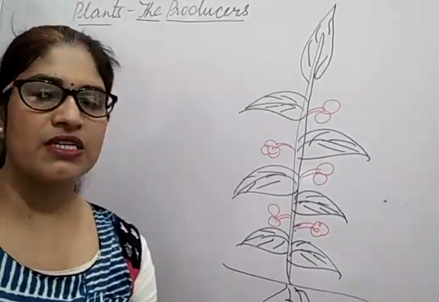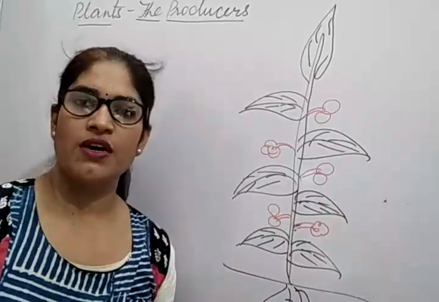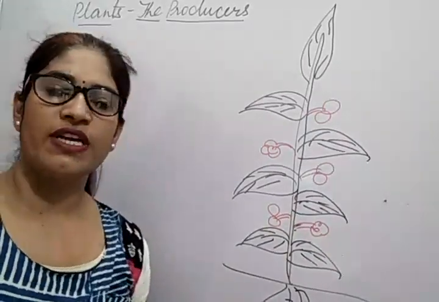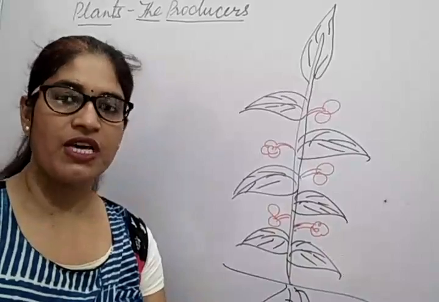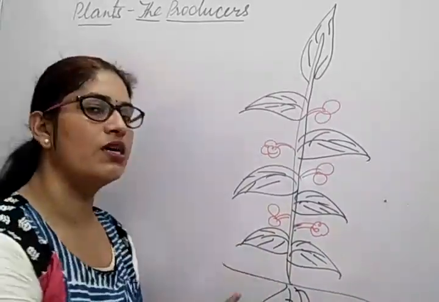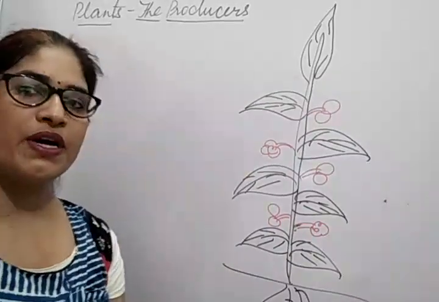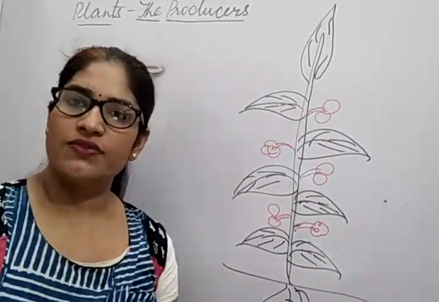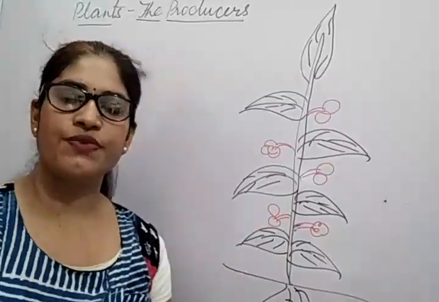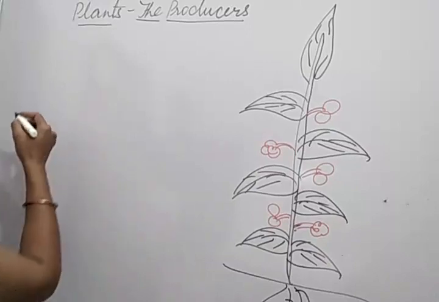In the previous video, we discussed the different types of leaves, the parts of leaves, and the food preparation in a leaf. How are the plants able to make their food, and which things do they use to prepare it? All these things we have discussed. And today in this video we will talk about the use and storage of food.